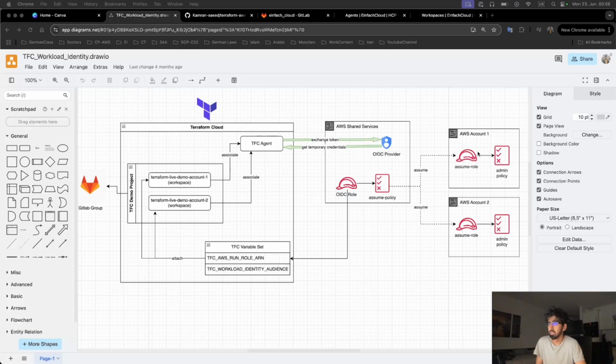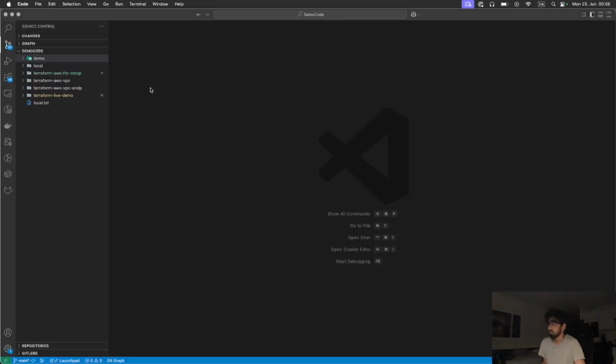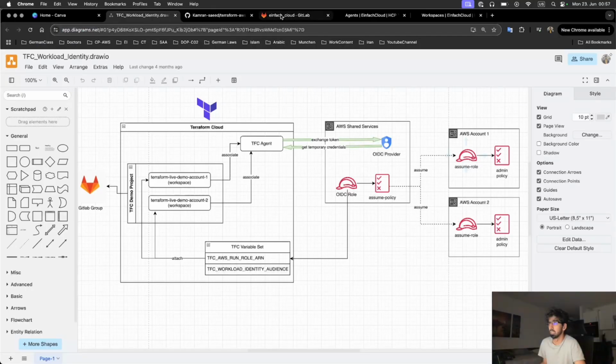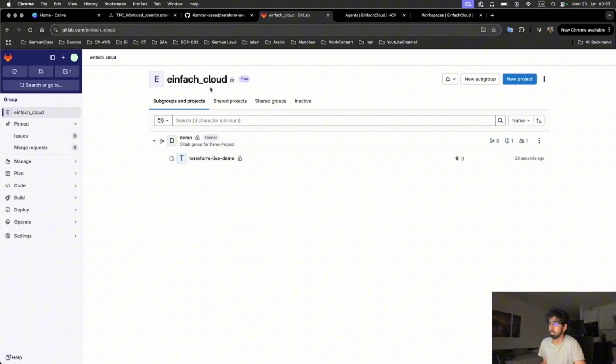So let's just start. I'm going to my code editor, and I have just created a demo GitLab group. Just like in GitLab, we have this demo nested group, and in this nested demo group you can see the repository which we deployed in the previous video.